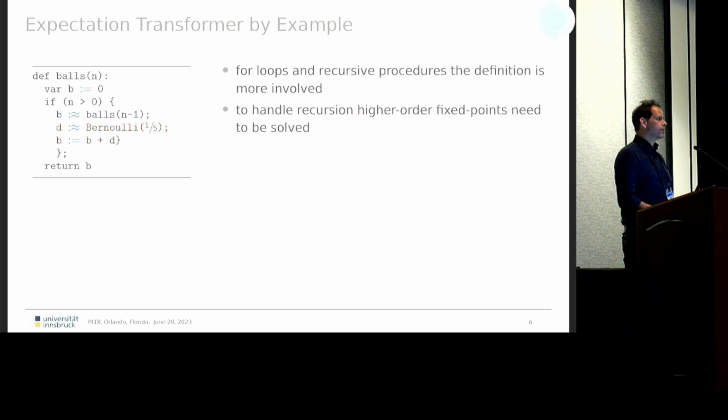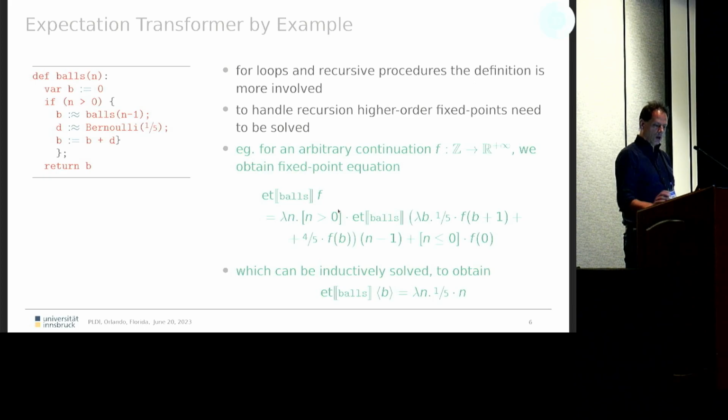In the case of loops and recursive procedures, it is a bit more complicated, namely we have to handle higher order fixed points. How does this look in our example? If I now look at a complete program, which is recursive, I take an arbitrary continuation f, and I want to have the expected value of this. What do I have to do to figure this out?